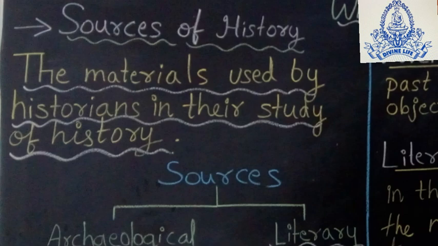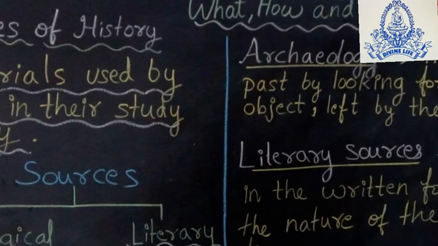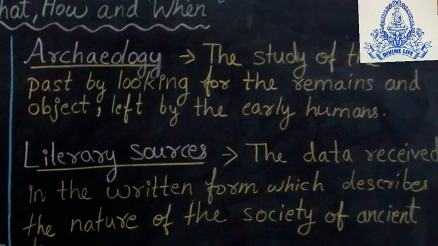Next we understand what archaeology is. What is the definition of archaeology? Archaeology is the study of the past by looking at the remains and objects left by early humans. Whatever objects and remains were left by early humans long ago are found and studied by the archaeologist. So the archaeologist is the person who finds these remains, and historians are the people who study these remains and write about them.